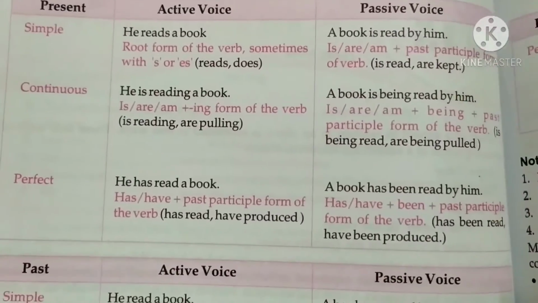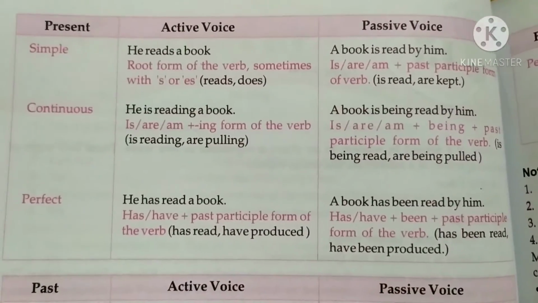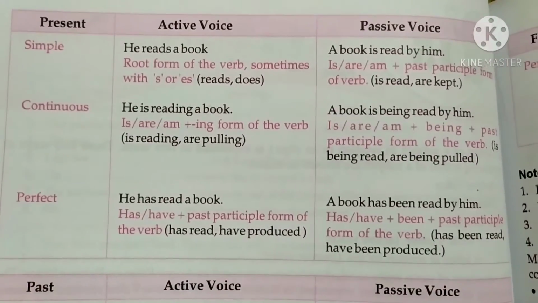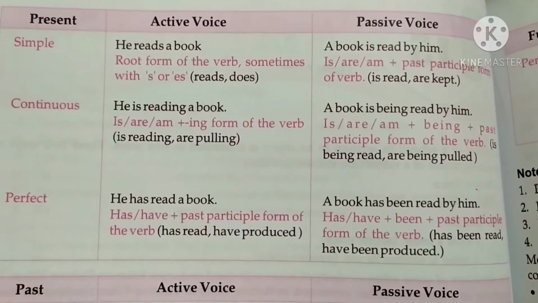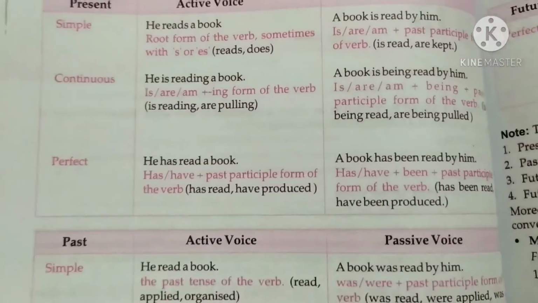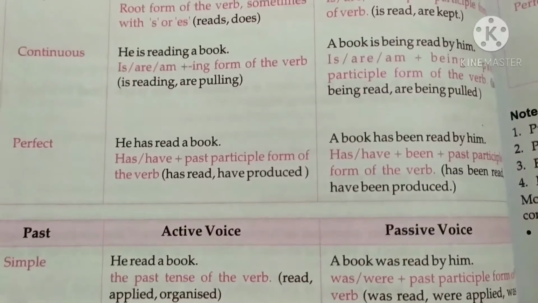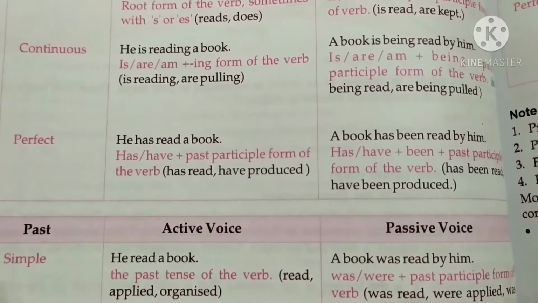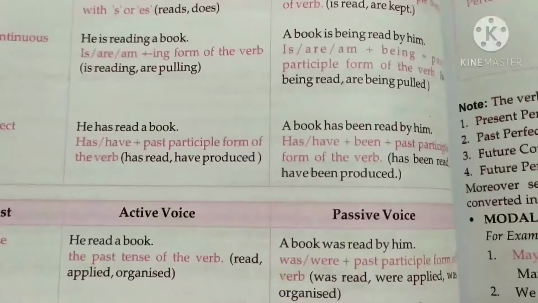A book is being read by him. Whenever you change active to passive in the present continuous tense, we use is plus being. When you change into present perfect tense, we make it: he has read a book. So has and have are there, so you always use the third form.